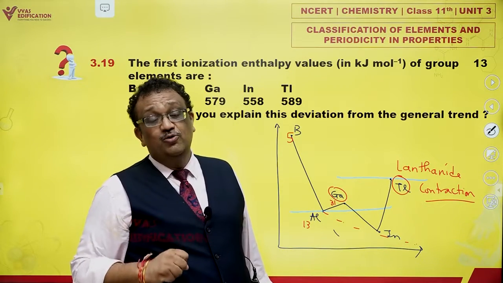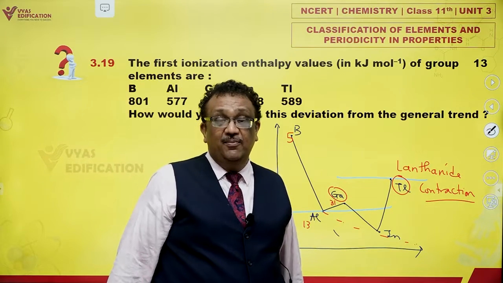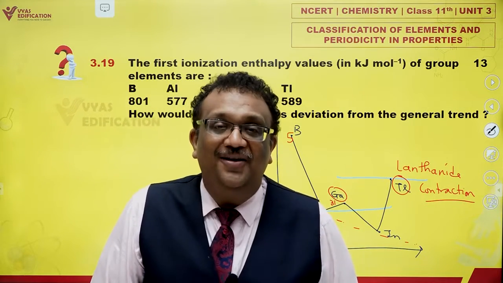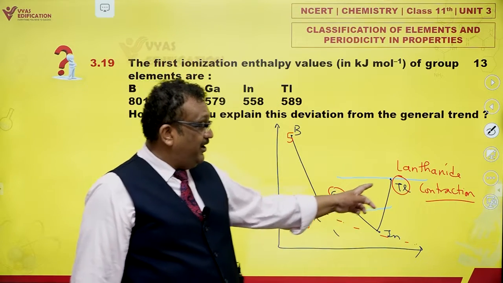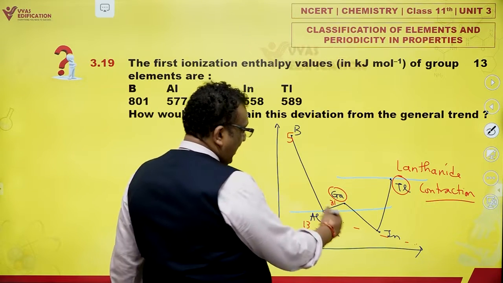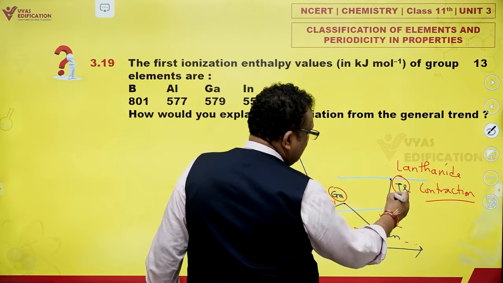It is closer to the nucleus, it is attracted more strongly by the nucleus of gallium, and that is why the ionization energy of gallium becomes somewhat higher as compared to that of aluminium. The same factor becomes much more pronounced in thallium. Why? Gallium to indium, this is 49, and now thallium is 81.